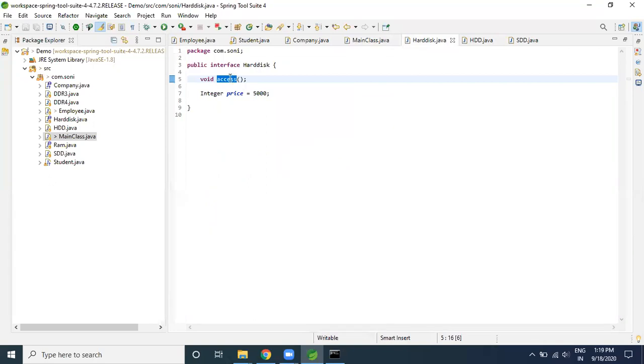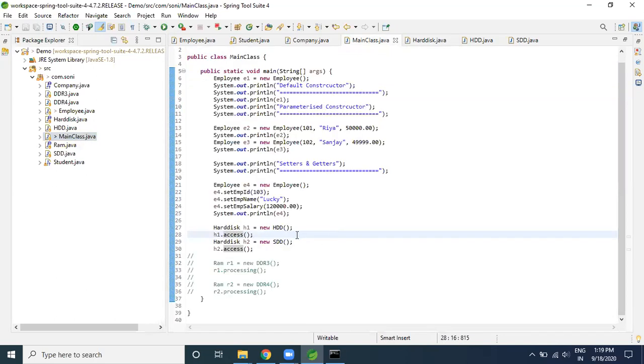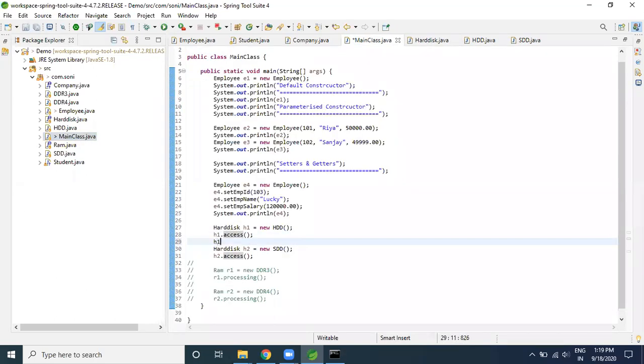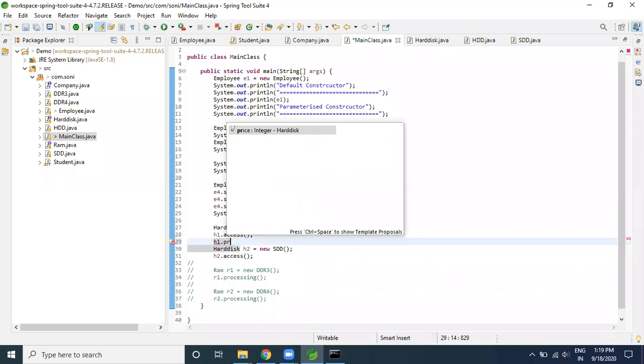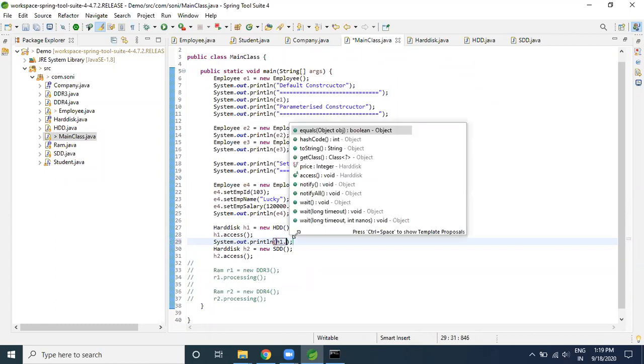The access method is actually part of your interface, and a class provides the implementation of this particular method. On top of that, I am seeing the interface has one more variable which is known as price. The price value will always be the same because it's a constant, it cannot be changed. So if I would like to access it here, I write h1.price. It is going to give me the value, but the problem is you cannot print it like this. You need to use a sysout statement, so it will print the value. So you need to understand you cannot have things both ways at the same time. Okay.